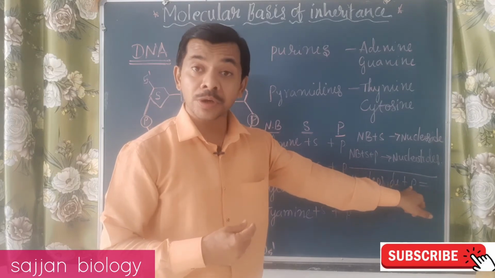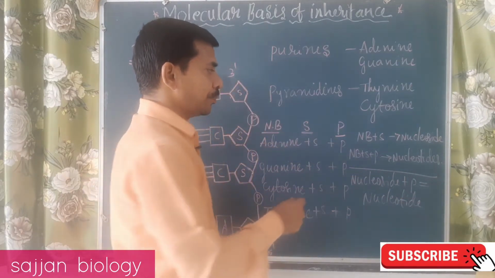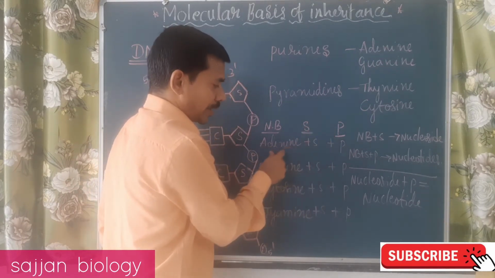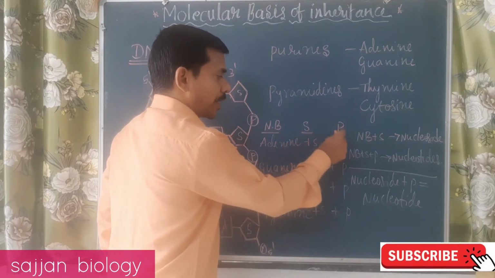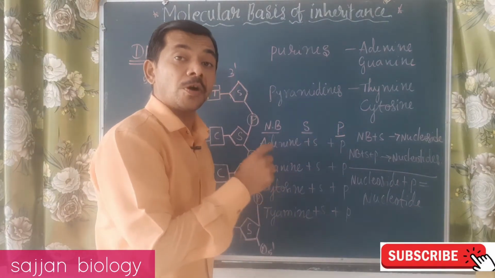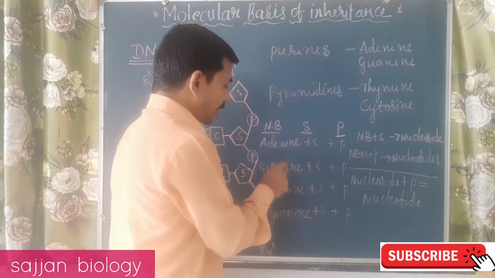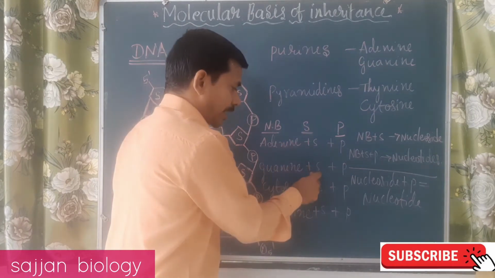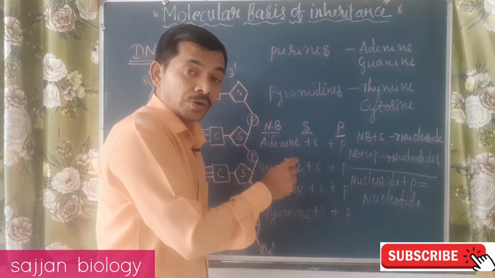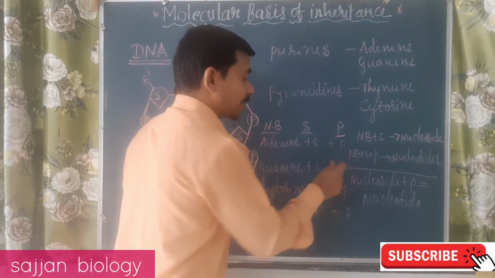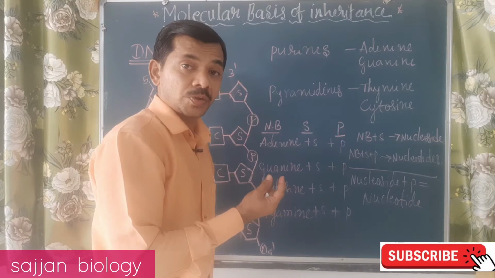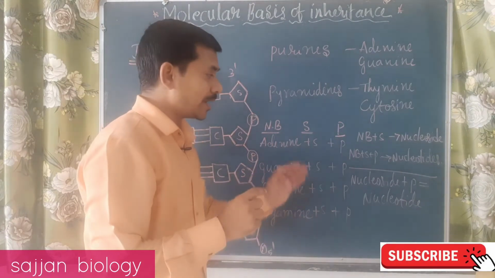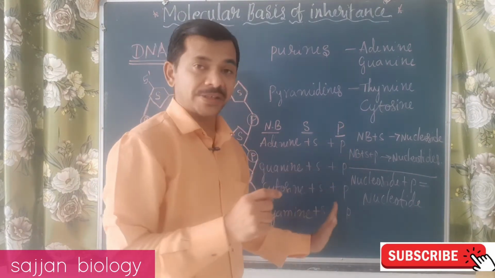When the nucleosides combine with the phosphate group, it becomes a nucleotide. You can see here, this is a nucleoside. Deoxyadenosine when it combines with the phosphate group becomes deoxyadenylic acid. Guanine plus sugar becomes deoxyguanosine, and when it combines with the phosphate group, it becomes a nucleotide, deoxyguanylic acid. Like that, the nucleotides form.